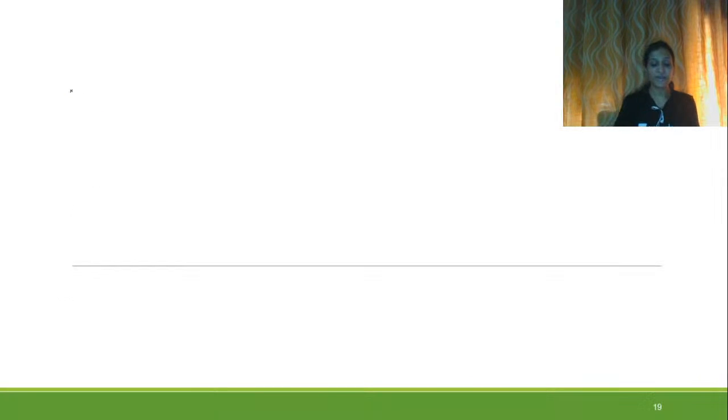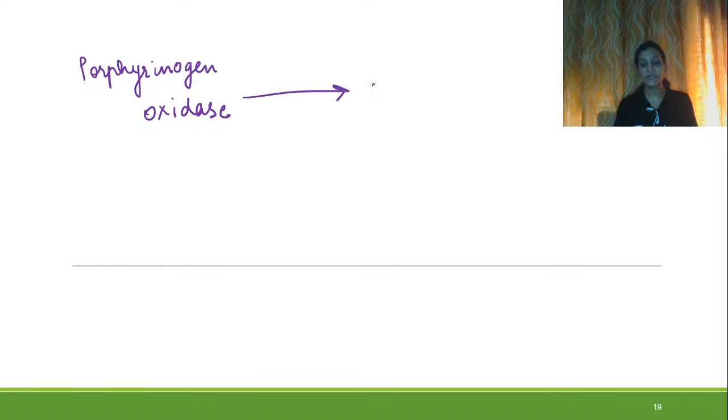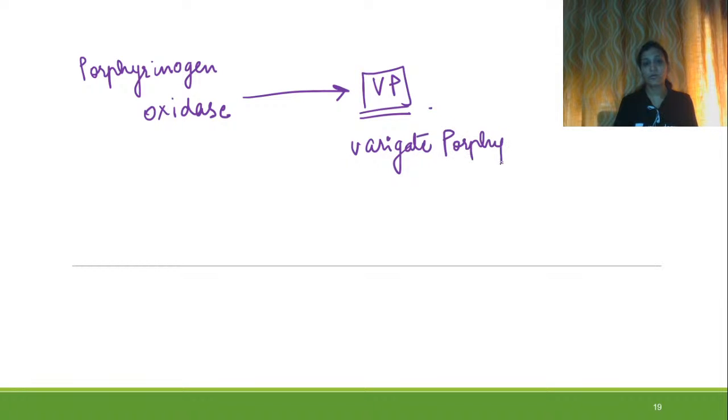Now there are two more porphyrias left. Because of porphyrinogen oxidase deficiency, variegate porphyria occurs, right?